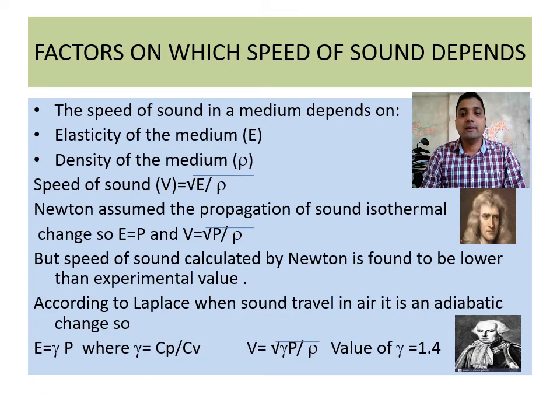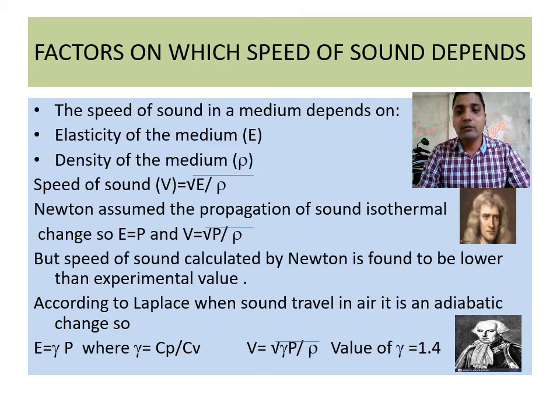Elasticity equals gamma P, where gamma is a constant, the ratio between Cp by Cv. Cp is the specific heat at constant pressure and Cv is the specific heat at constant volume. So what is specific heat? The amount of heat required to increase the temperature of a given mass of a substance by 1 degree Celsius. So V equals the square root of gamma P by rho, where gamma is a constant whose value is nearly 1.41 or 1.4. This is the factor of the medium through which sound propagates.